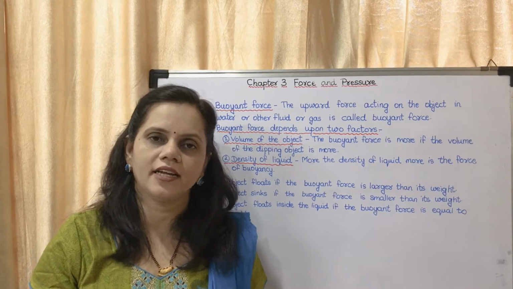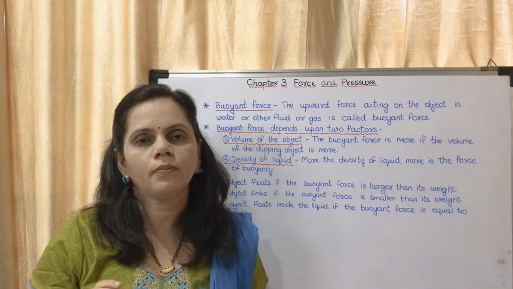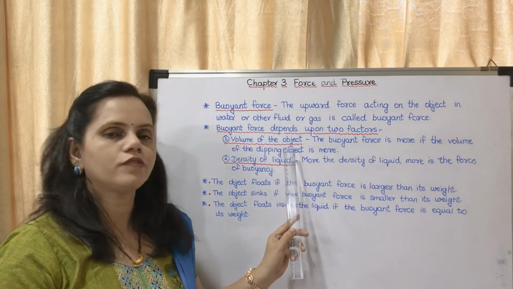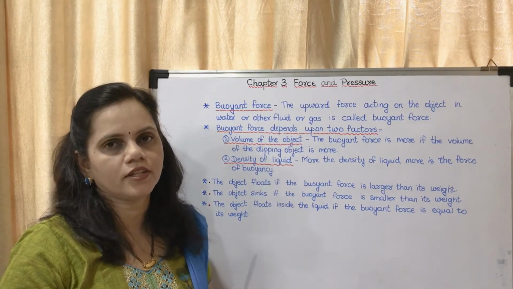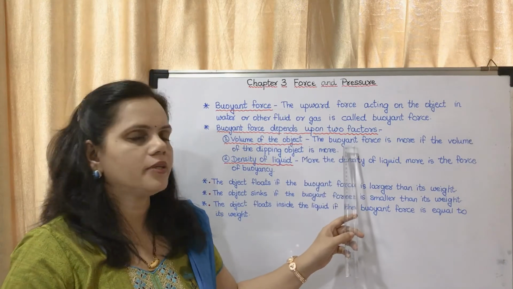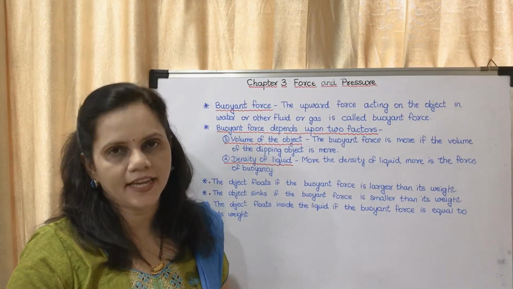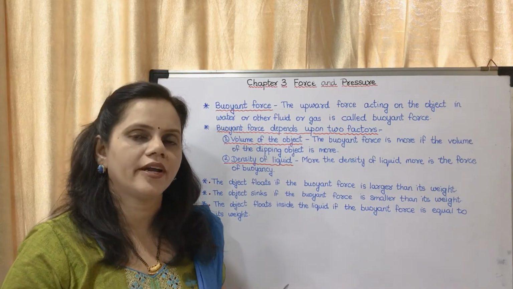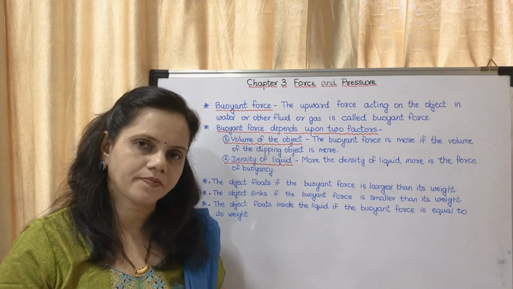If you just write volume and density, you might lose marks. As the volume increases, buoyant force increases. As the density of the liquid increases, the buoyant force increases.